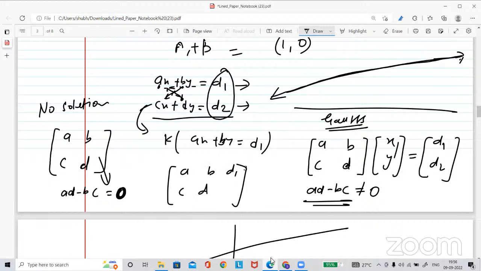I am just being brief about what is happening there. In augmented form, you will change this matrix into reduced row echelon form, and there this D1 and D2 will decide that the system has a unique solution, no solution, or infinitely many solutions.